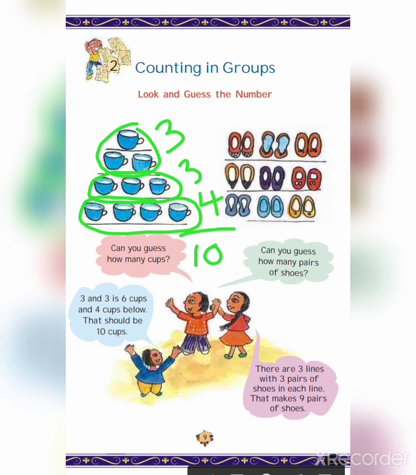Next, can you guess how many pairs of shoes? Here there are 3 lines with 3 pairs of shoes in each line. Let's count: 1 2 3, 3, 1 2 3, 3, 1 2 3, 3. Total: 3 plus 3 is 6, 6 plus 3 is 9 pairs of shoes.